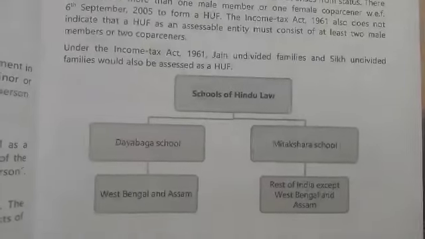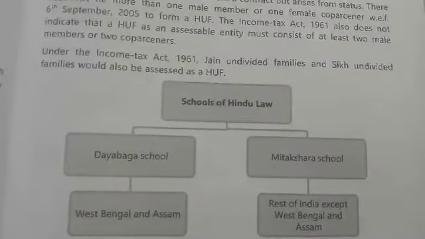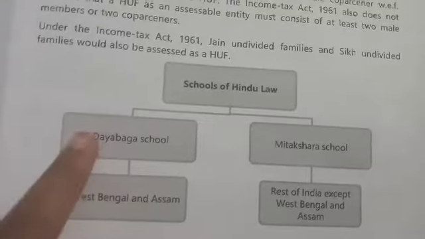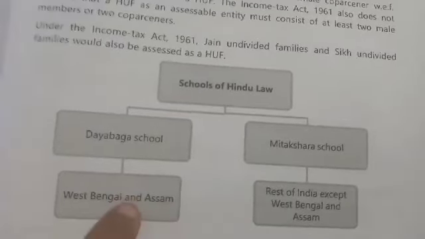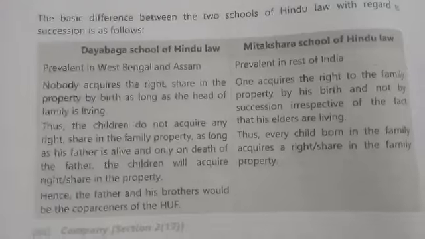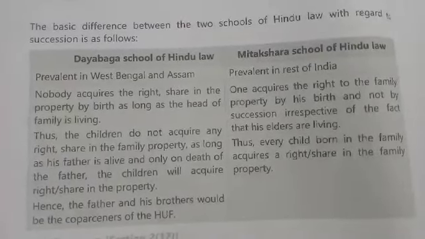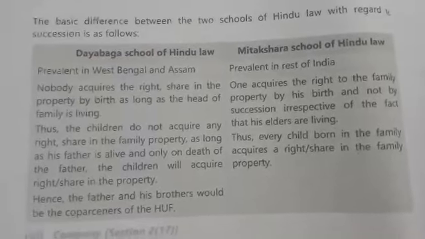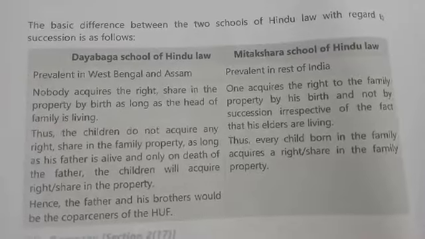They have two schools of Hindu law: Dayabhaga School and Mitakshara School. Dayabhaga School is in West Bengal and Assam, and Mitakshara School is prevalent in the rest of India other than West Bengal and Assam. So what is the basic difference between these?